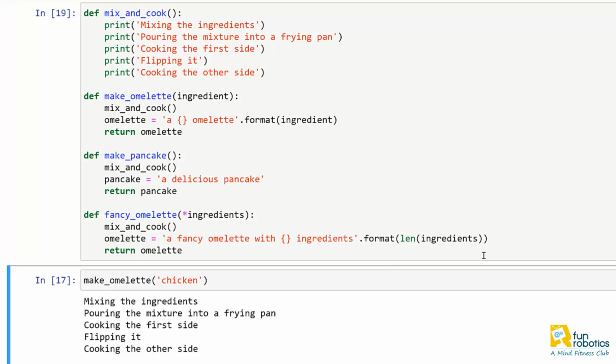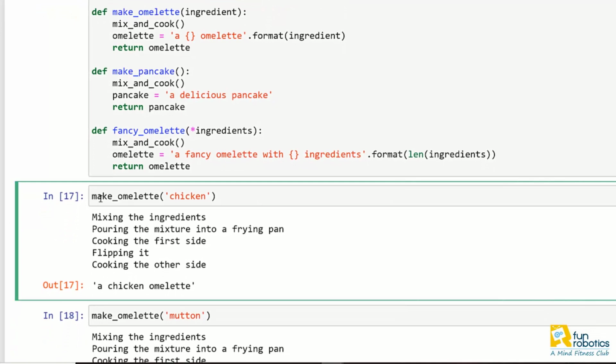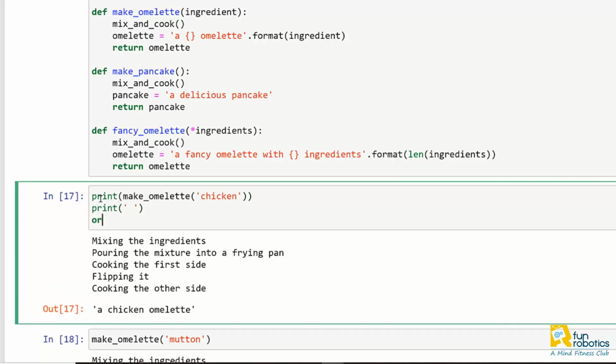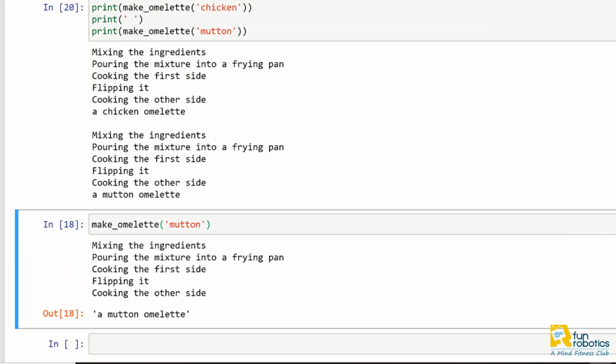Alright, our functions are ready. Let's try to make different omelettes real quick. Now, let's test our fancy omelette function with multiple arguments.